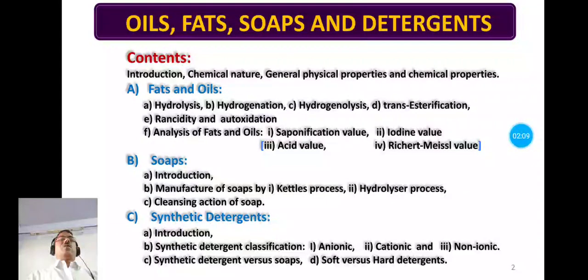In this we have to study 4 parameters. The first 2 parameters, that is saponification value and iodine value, they are in our syllabus, but remaining 2, that is acid value and Reichert-Meissl value, they are not in our syllabus, but they are to be covered in this chapter.